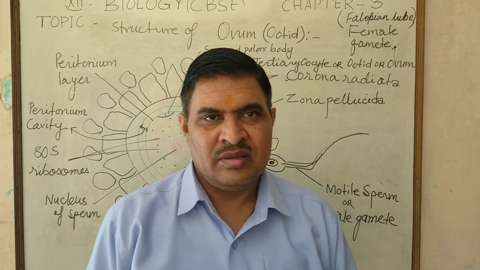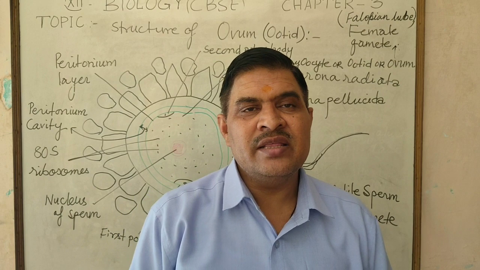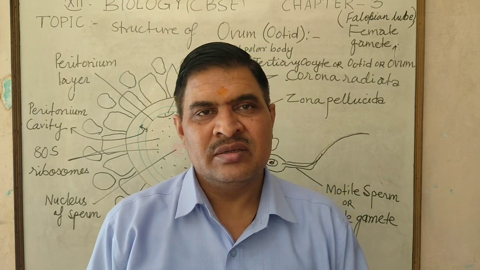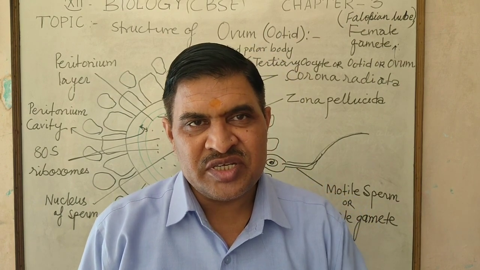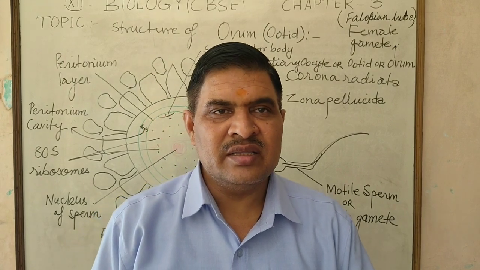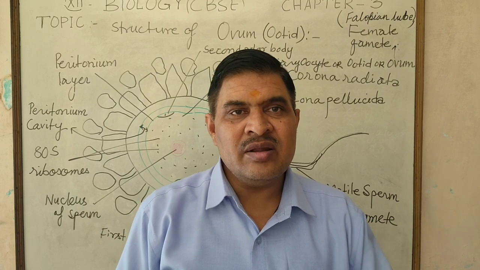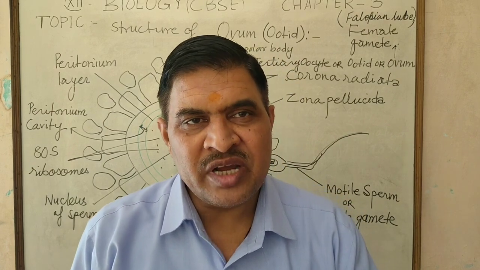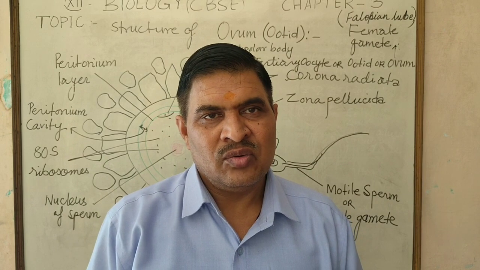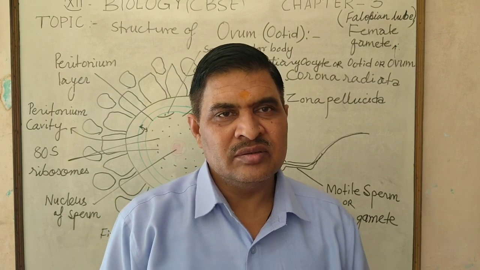In this way, oogenesis is different from spermatogenesis. Spermatogenesis occurs in the testis, while oogenesis occurs in the ovary and oviduct both. Why are both involved?